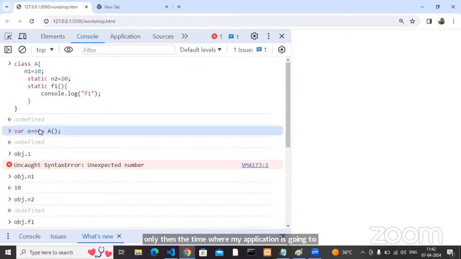It's a small application, I don't want to waste my memory creating objects. I want to run the application, right? So is there another way? Without creating an object, can I access the members? Yes. Make those members static. Understood?